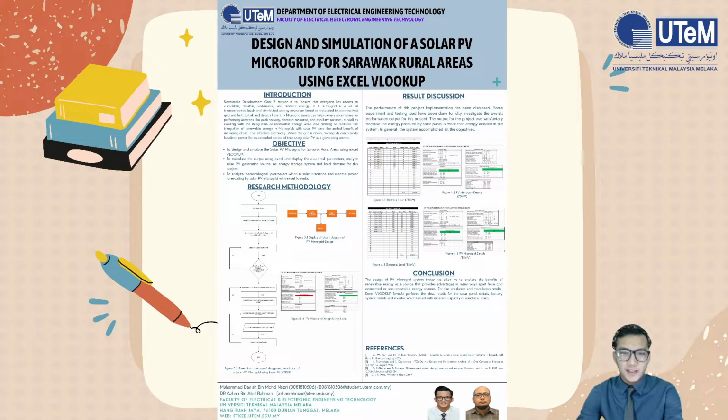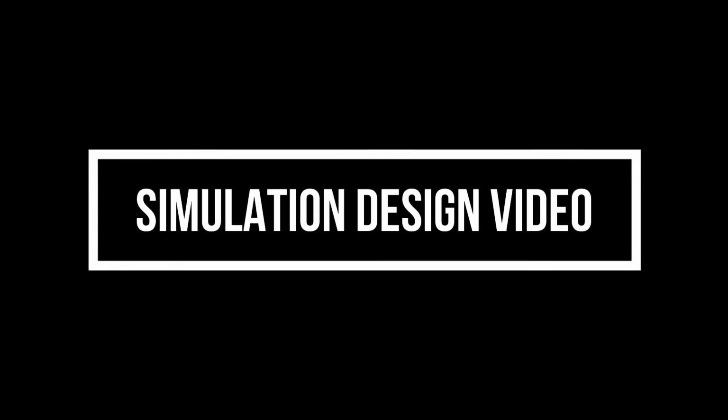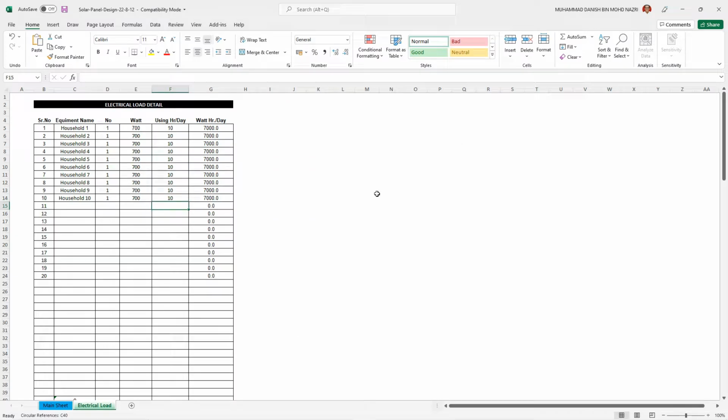To be clear and easier to understand, this is a video demonstration that I've provided. In this video, I will simulate and explain the details of my project, which designed a solar PV microgrid for Sarawak rural area. The target rural area I chose in Sarawak is Limbang, containing about 10 households.